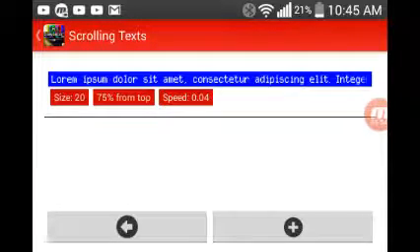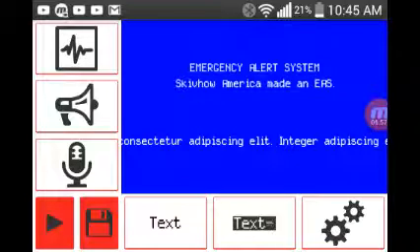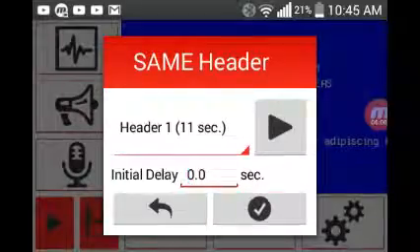Then for the back. And for the header, still have that on there.